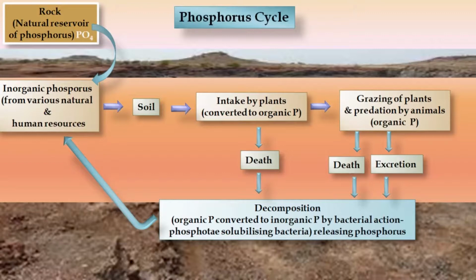When these plants and animals die, or through their excretion, the phosphorus released gets decomposed by phosphate solubilizing bacteria. So this organic phosphate is converted to inorganic phosphate. By bacterial action, they release phosphorus. In this way, the phosphorus cycle is maintained.